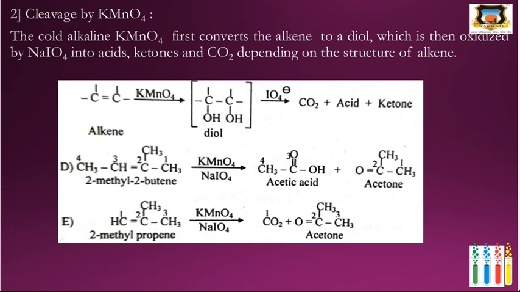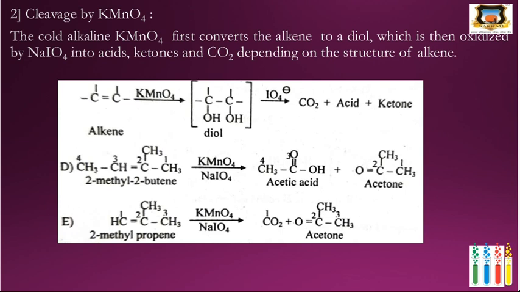Then next is the cleavage by Baeyer's reagent. The cold alkaline Baeyer's reagent first converts alkene to diol, which is oxidized by NaIO4 into acids, ketones, and CO2, depending on the structure of the alkene. Here the alkene first undergoes hydroxylation in the presence of Baeyer's reagent, and it gives diol. Then this diol reacts with NaIO4 and gives CO2, acids, or ketones depending on the structure of the alkene.